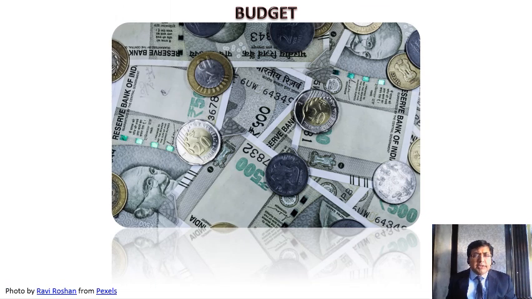Now, first let us understand the meaning of the term budget. It's basically a statement which gives us an idea about the income and expenditure of the government. It gives us an idea about the sources of revenue for the government and the areas of expenditure of the government for the ensuing financial year. If you go through the documents of the budget, you will come across the budget of the previous year, the budget of the current year, and the budget of the coming year.